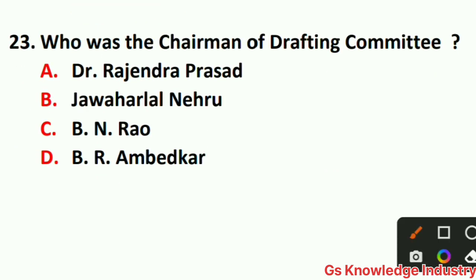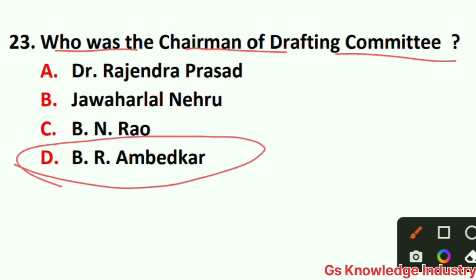23 number question is, who was the chairman of drafting committee? Option A, Dr. Rajendra Prasad. Option B, Jawaharlal Nehru. Option C, B.N. Rao. Option D, Bhim Rao Ambedkar. So here the right answer is option D, B.R. Ambedkar, right? Who was the chairman of drafting committee? B.R. Ambedkar.